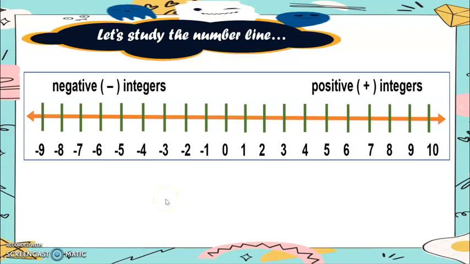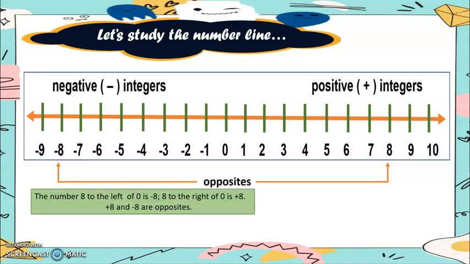Okay, so let's now locate the opposites. We have here negative 8. The opposite of negative 8, on the other side of the number line, is positive 8. Therefore, negative 8 and positive 8 are opposites. Here, the number 8 to the left of zero is negative 8, and the number 8 to the right of zero is positive 8. Therefore, positive 8 and negative 8 are opposites.